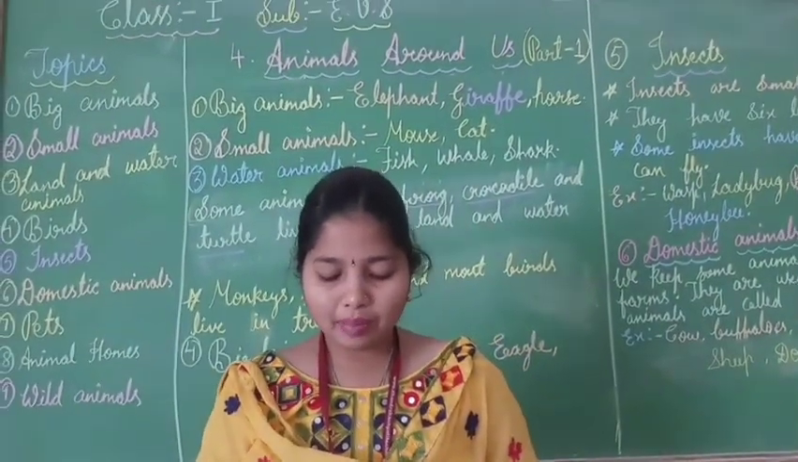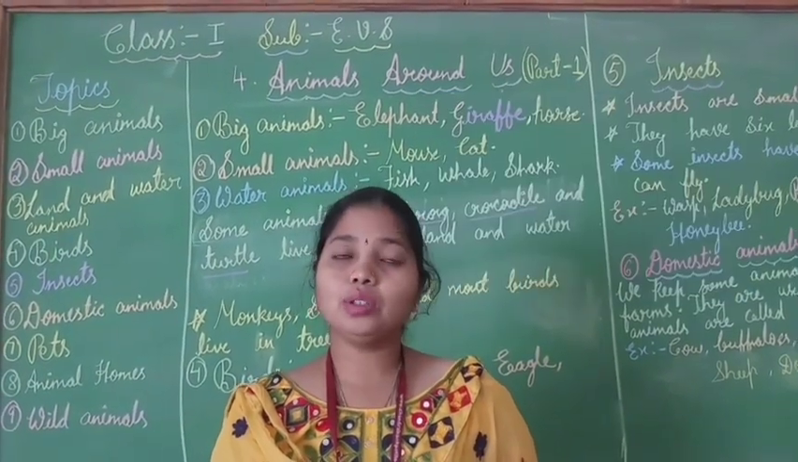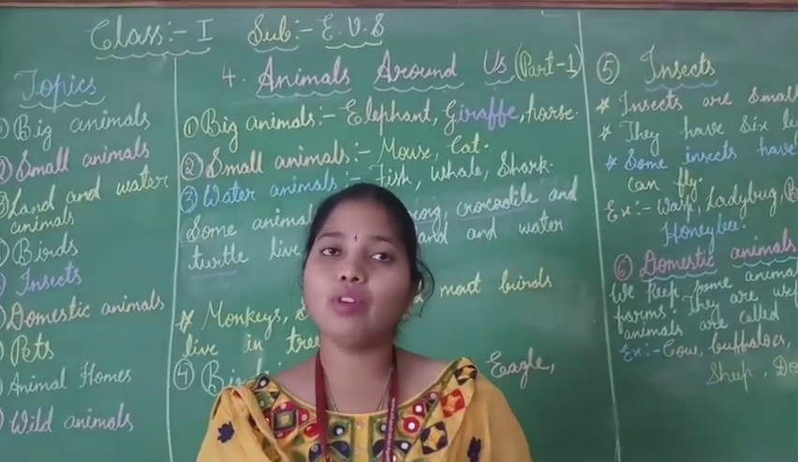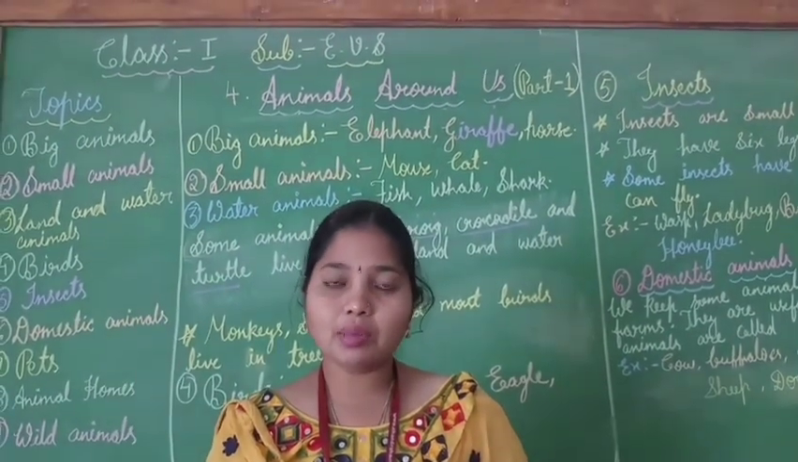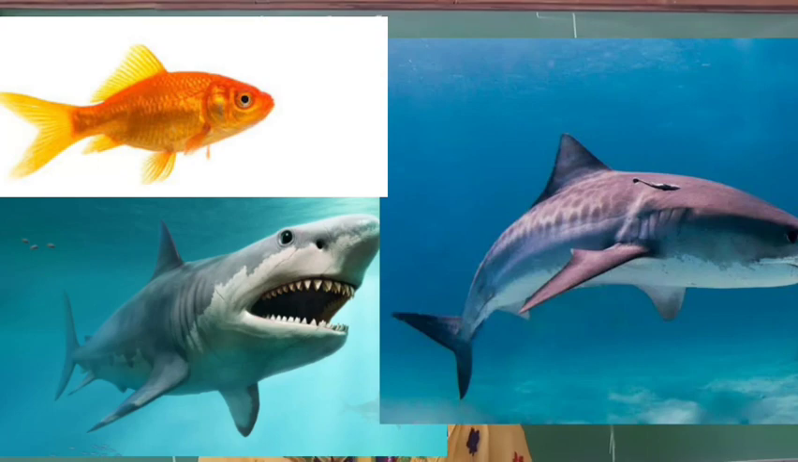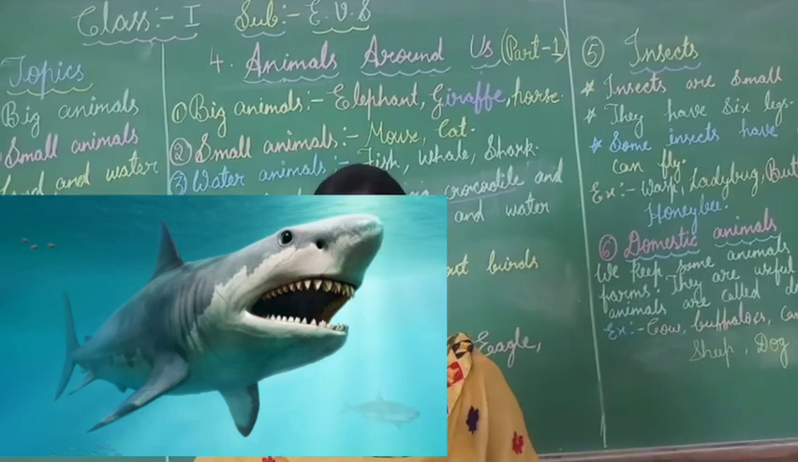Next. Some animals like fish, whale and shark live in water. So children, some animals live in water. They are called water animals. Which are the water animals, children? Fish, whale and shark. These 3 are the water animals.